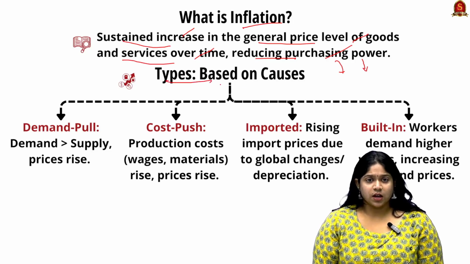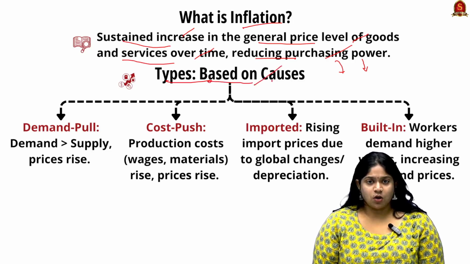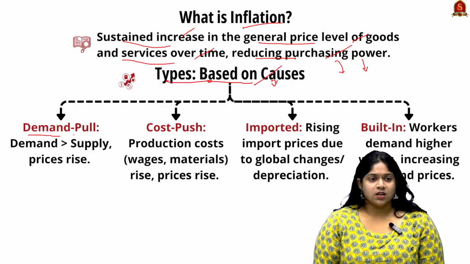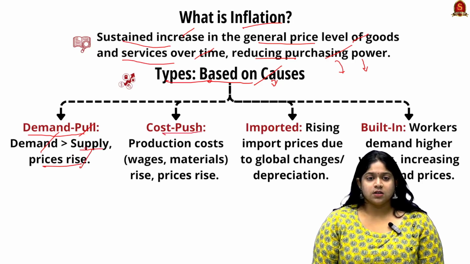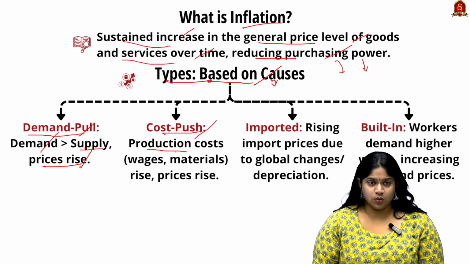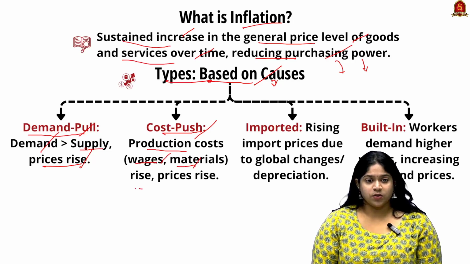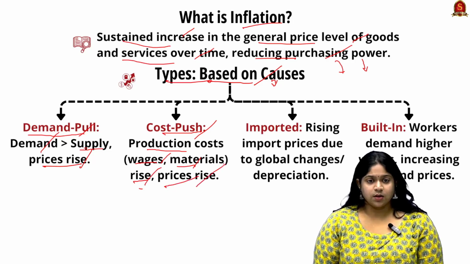Looking into the types of inflation, there are a few categories. First, based on causes or reasons. First is demand pull inflation. Here, when the demand is higher than the supply for any goods and services, prices will rise automatically, leading to inflation. Next is cost push inflation, where the production costs of goods, that is the wages and raw material prices, rise, and due to which the whole price of the product and services rises. Next is imported inflation.